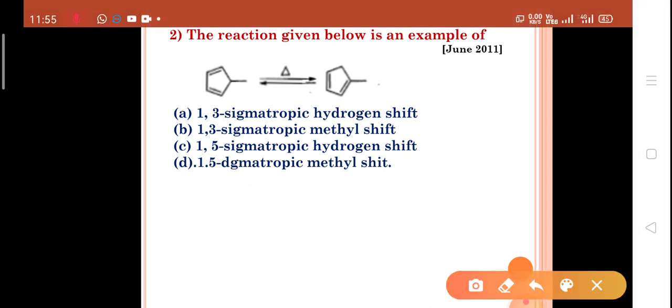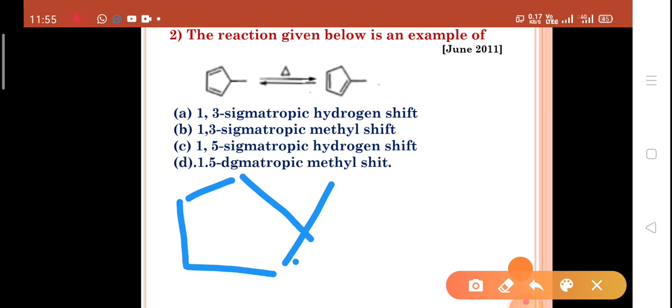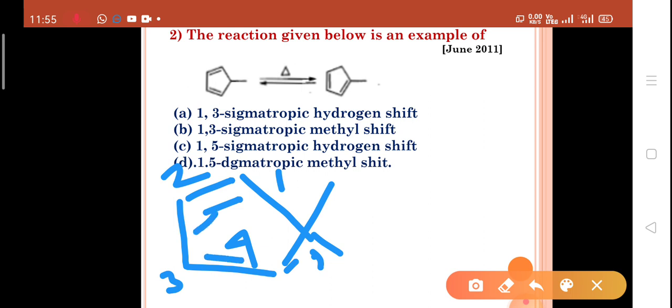Now, it is an example of sigmatropic hydrogen shift. Let us discuss. One, two, three, four, five. The hydrogen is transferred here.